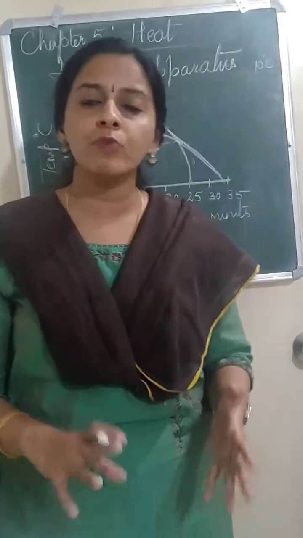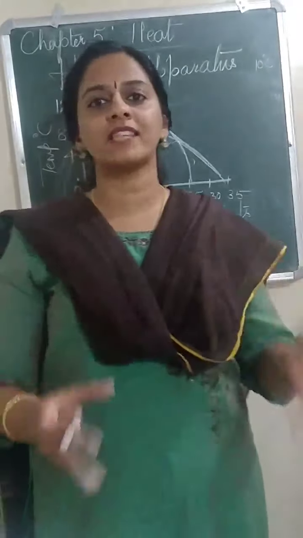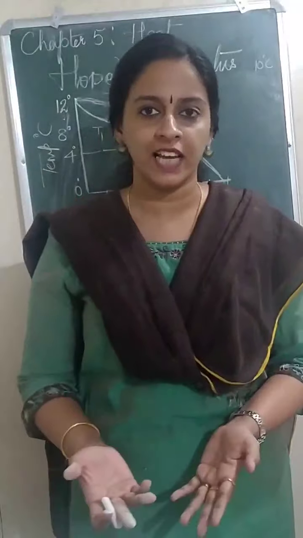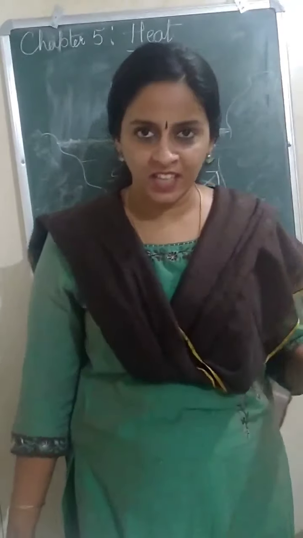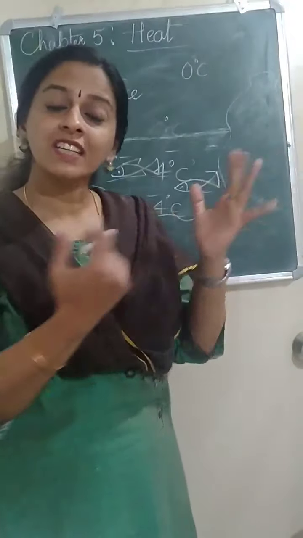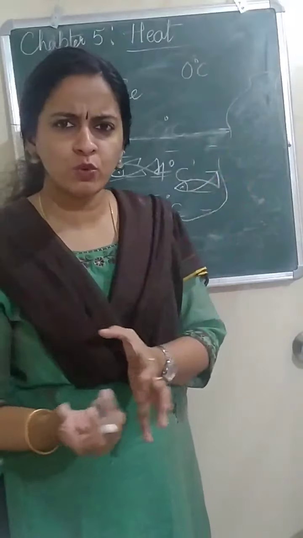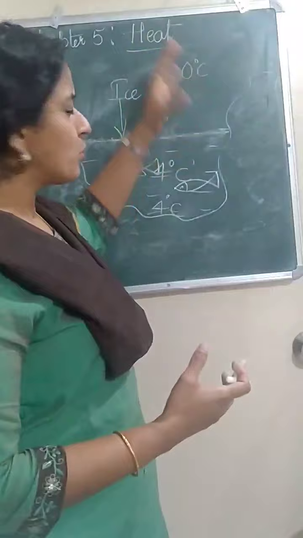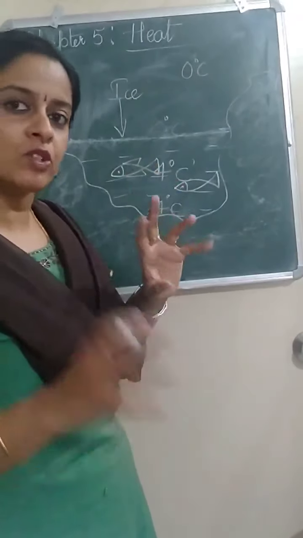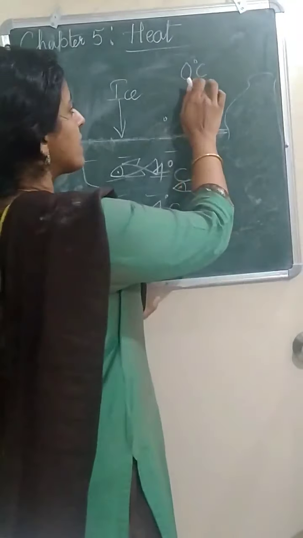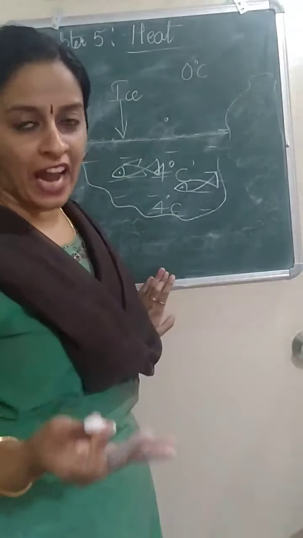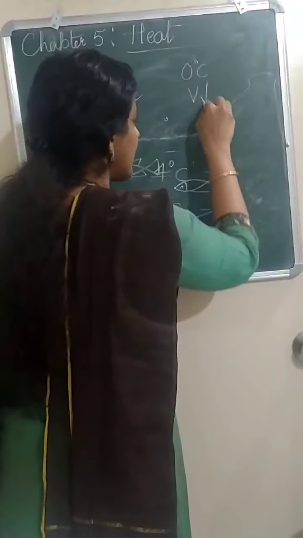Now, this anomalous behavior of water comes as a blessing for aquatic life. What happens in a cold region? The temperature reduces. Let us assume that the temperature is reducing and due to reduction it reached a temperature of 0 degrees Celsius. At 0 degrees Celsius it contracts. Contracts means the volume decreases.